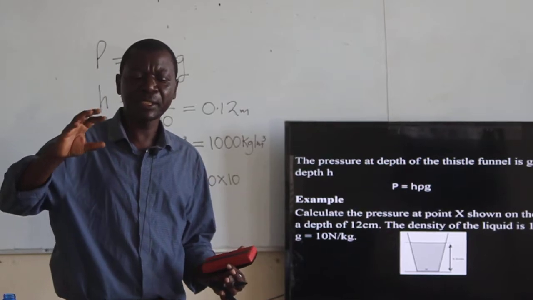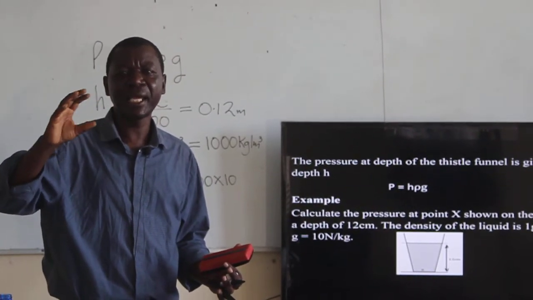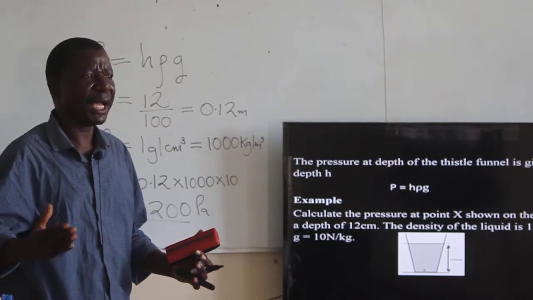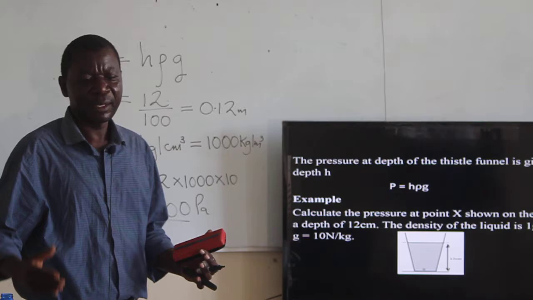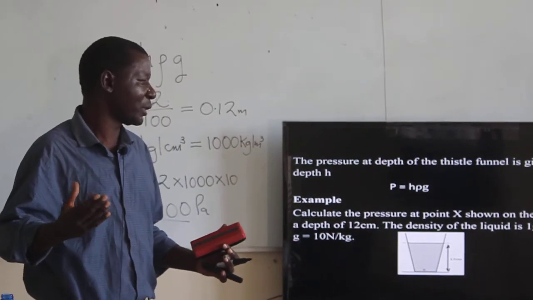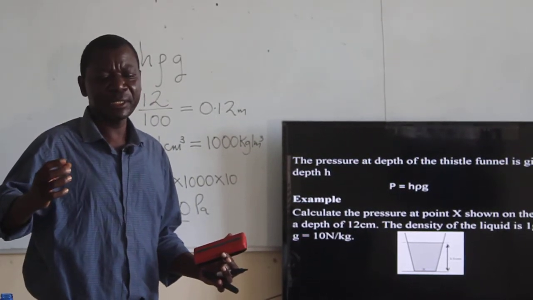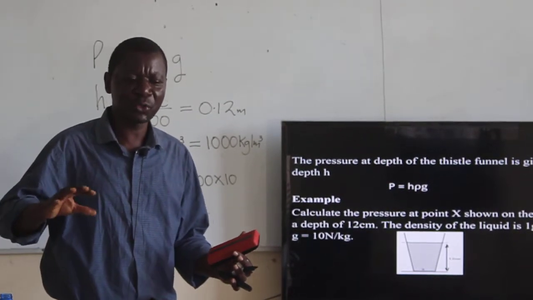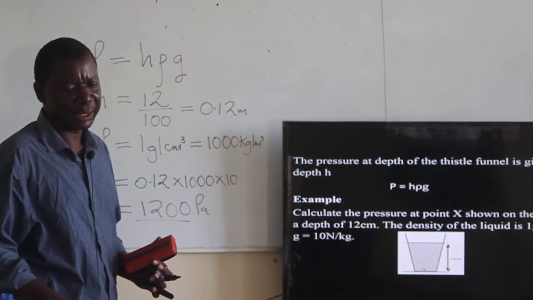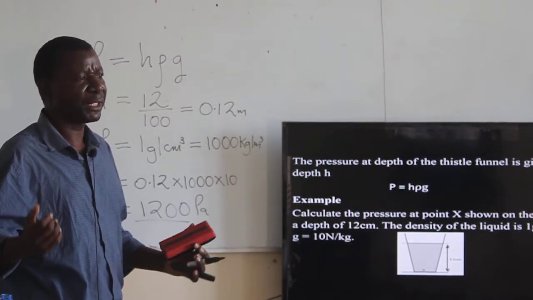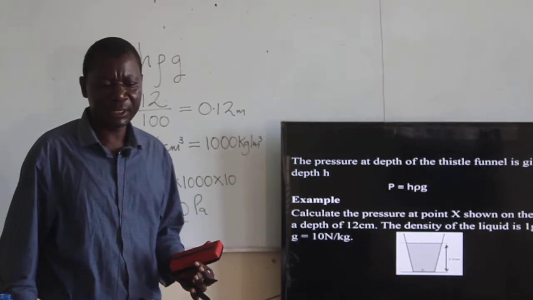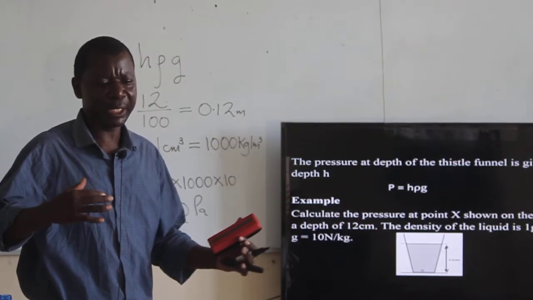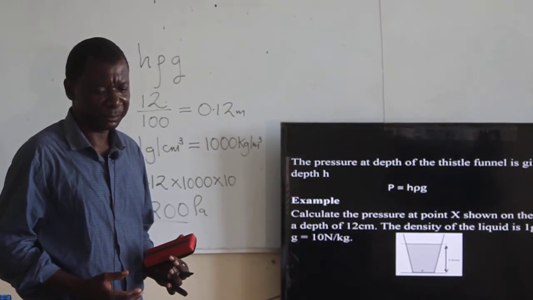And we know that the height is directly proportional to the pressure. That means the pressure will increase if the height has been increased. The density is also directly proportional to the pressure. Once the density of that liquid has increased, then the pressure will also increase. And finally, G is most of the time constant on Earth, but it can vary when you go to another planet, and therefore the pressure will depend on that gravitational pull.